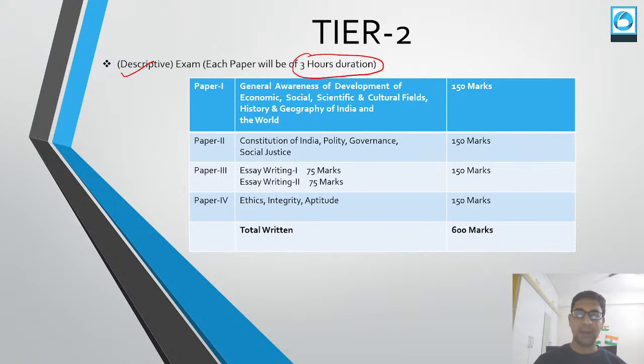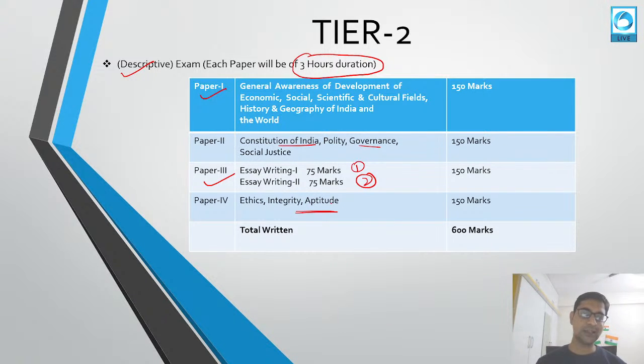So there will be 4 papers in the tier 2 examination, and each paper will be of 150 marks. Paper 1 will be on general awareness of the development of the economic, social, scientific and cultural fields, history, and geography of India and the world. Then paper 2 will be totally related to the Constitution of India, polity, governance, and social justice. Paper 3 will have 2 essays, each essay of 75 marks, so essay writing 1 and essay writing 2. And the fourth paper is on ethics, integrity, and aptitude.